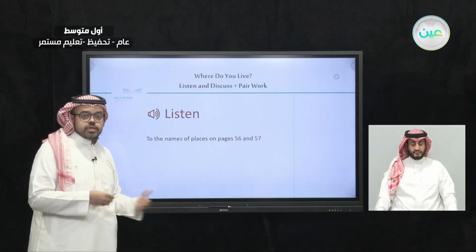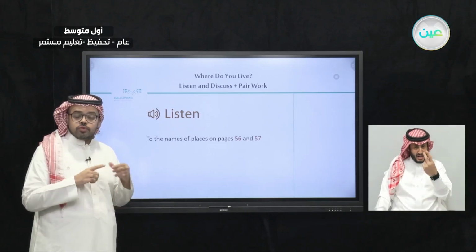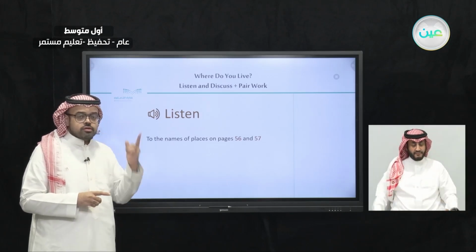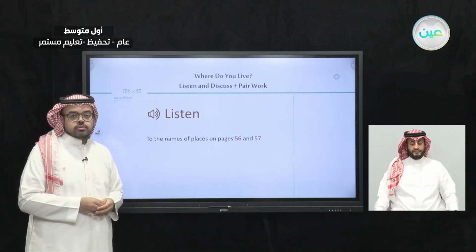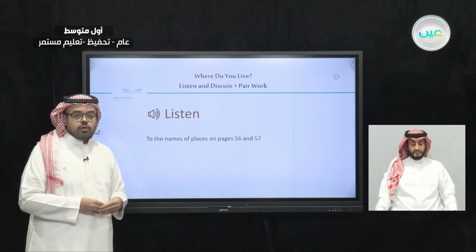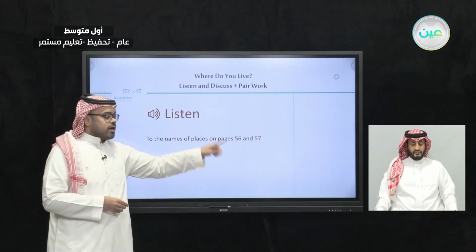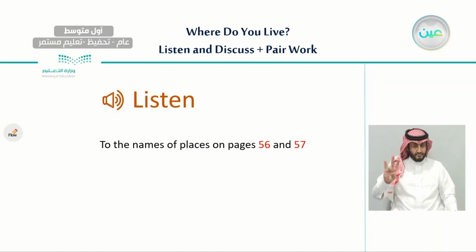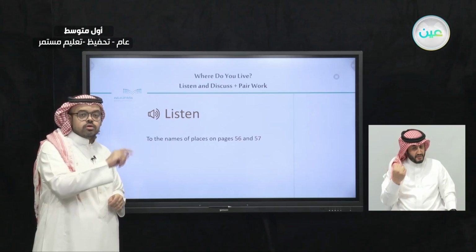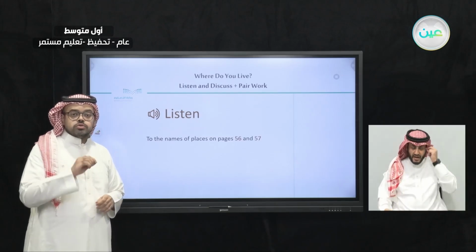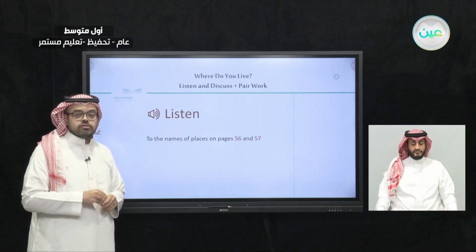I'm going to repeat each name twice. The first time you only listen and the second time you repeat with me. Okay? Very good. So now, on pages 56 and 57, you will see 12 places that are numbered from number 1 to number 12. I'm going to start with place number 1.